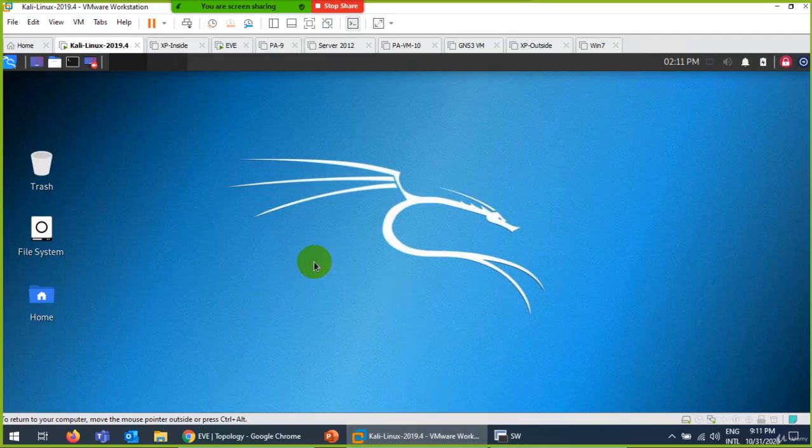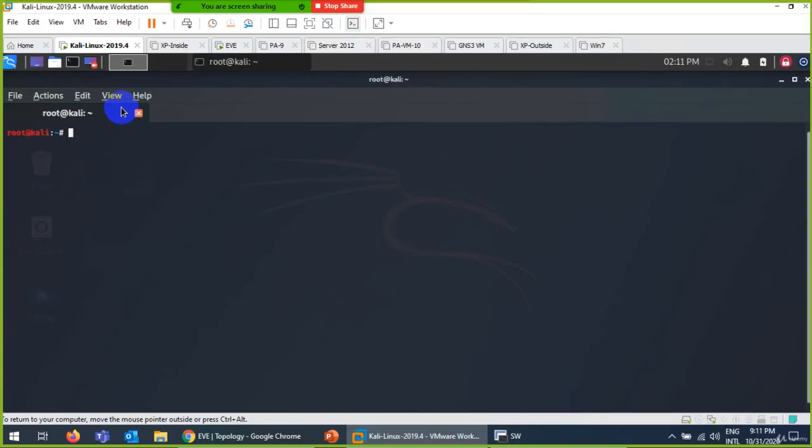And Kali Linux is also a client. So let me see from here. It's better to disconnect and connect again.